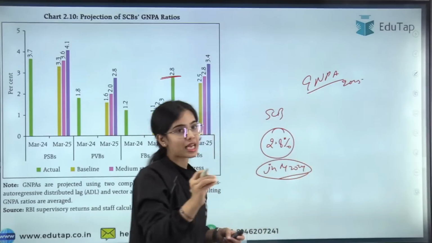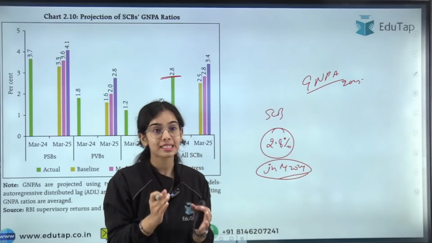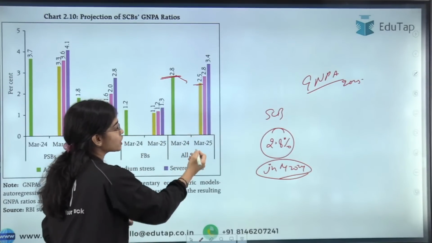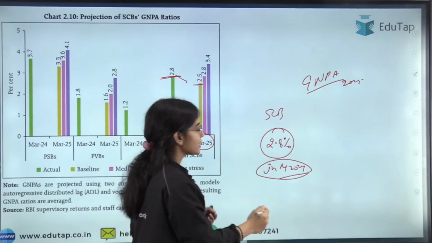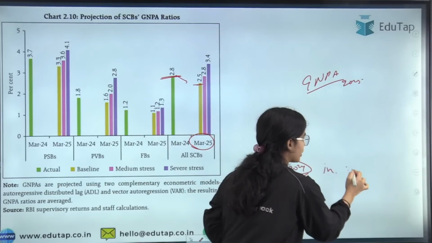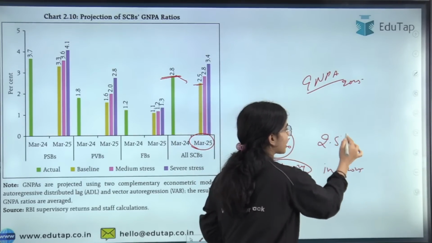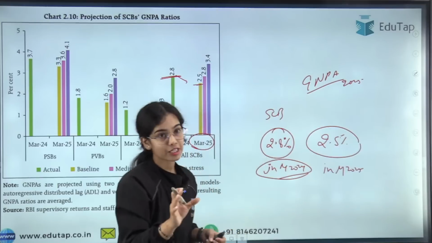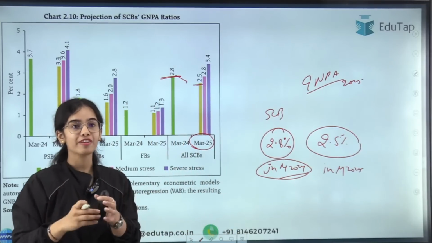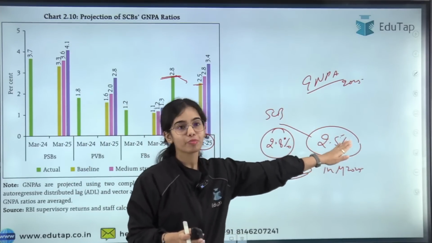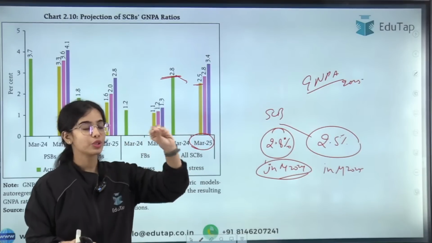In the baseline scenario, the normal scenario, it has been said that the GNPA is going to decline to 2.5% by March 2025. That is, in March 2025, in the normal baseline scenario, the GNPA ratio will be around 2.5% for the scheduled commercial banks.